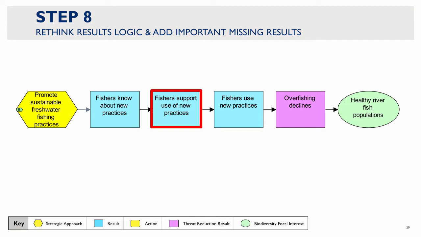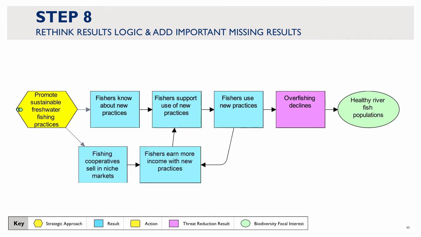If we read through the chain again, we may feel that this is still not sufficient to address the gaps or leaps of faith. For example, you may ask, is knowing about the new fishing practices enough to lead to supporting the use of these new practices? Perhaps the design team may ask, what is the incentive for fishers to change their current fishing practices to the new ones? In this case, the design team concluded that there would have to be some economic incentive to power the change in behavior. So, to strengthen the logic of the results chain, the team added two new results.